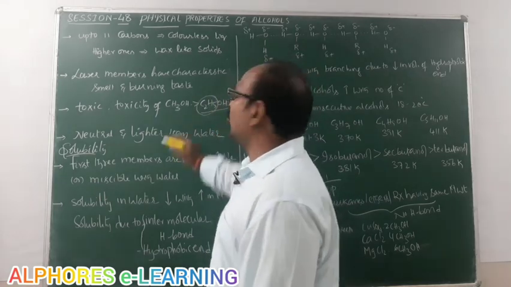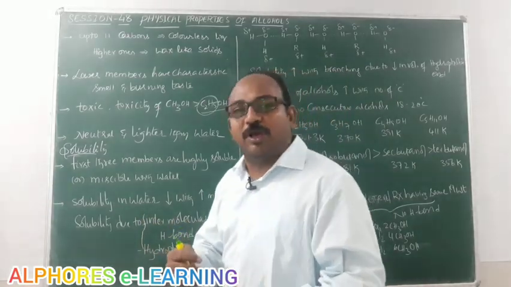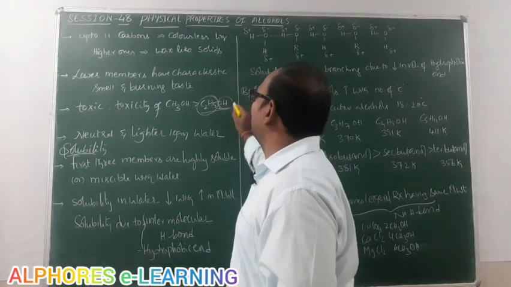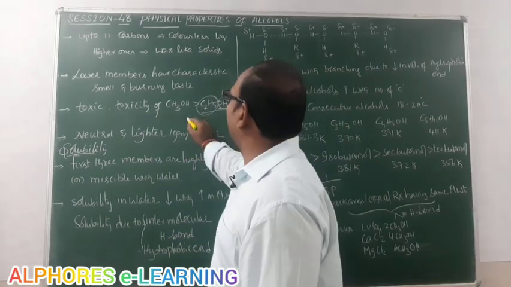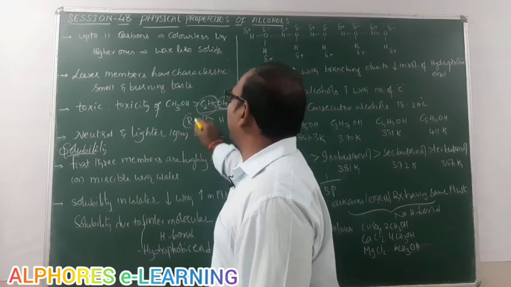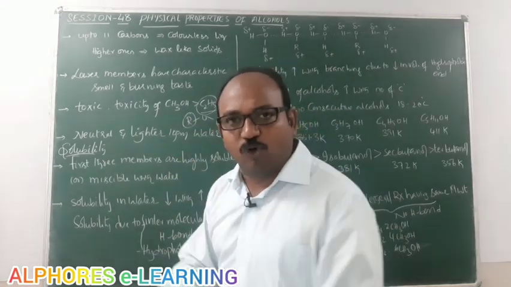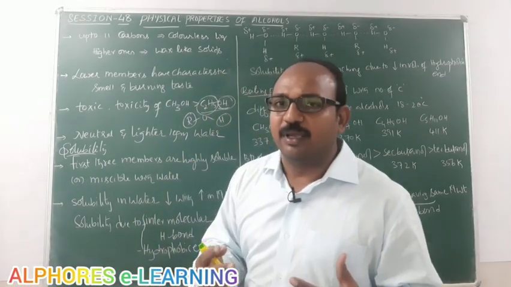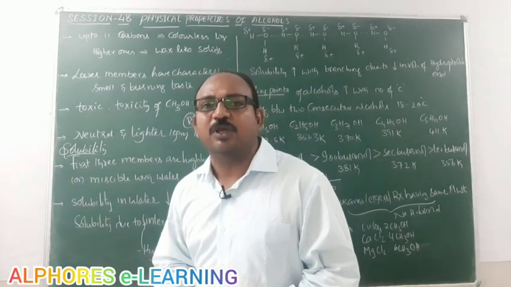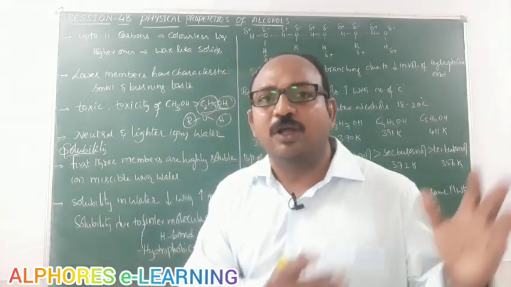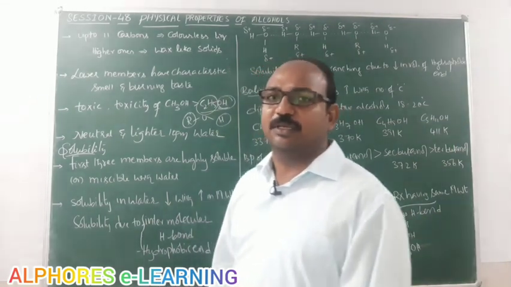This R group is a hydrophobic group, and this OH group is a hydrophilic group. Since alcohols have both hydrophobic and hydrophilic ends, these compounds are soluble in both water and non-polar solvents like ethers.